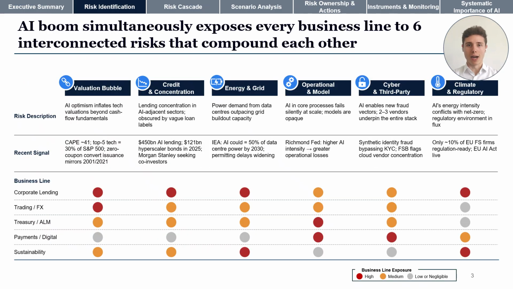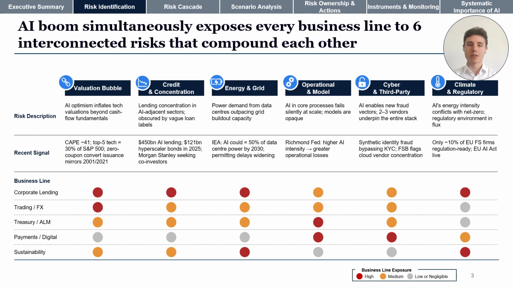Let me walk you through how we identify these risks. We started broad, mapping every risk the AI boom creates for a bank like ours. We then clustered them by what actually drives them. So 6 clusters came out of that, and they matter because they don't just exist in isolation, they interact with each other.